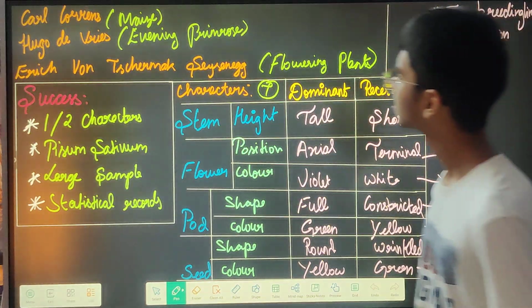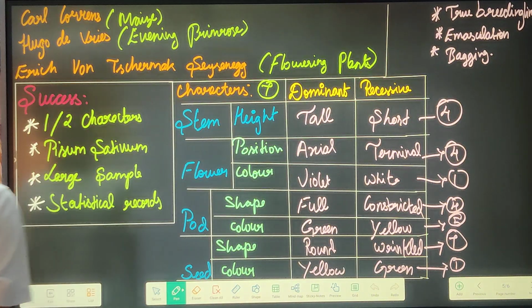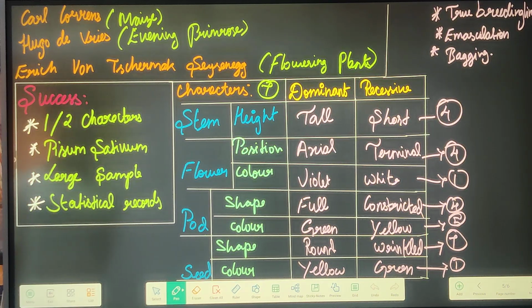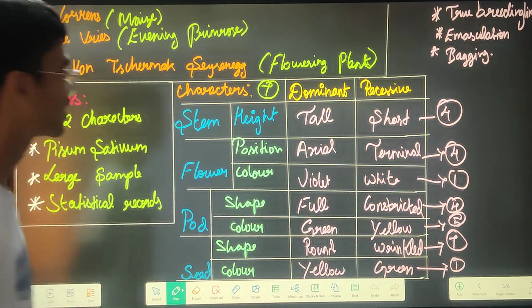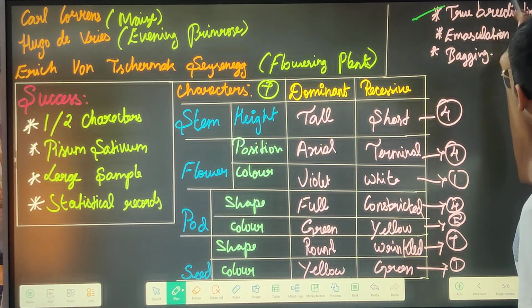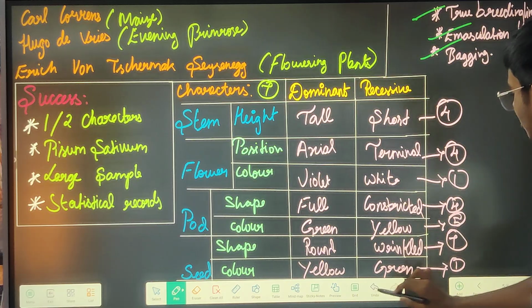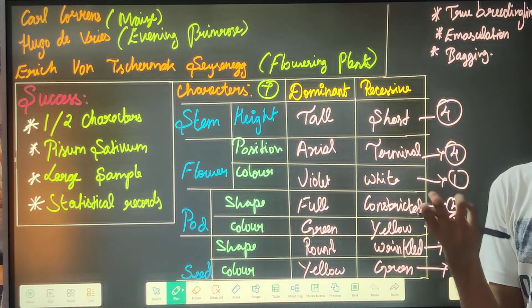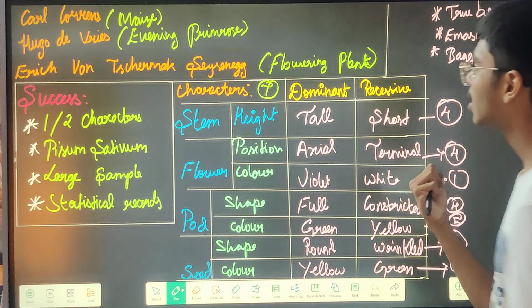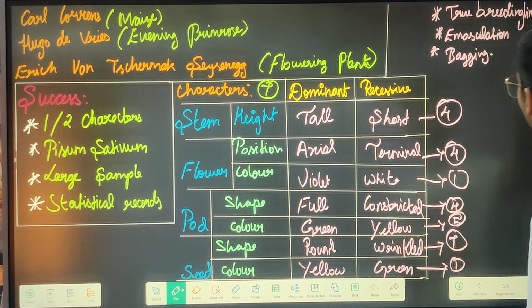Next, these persons did experiments in these things: Carl Correns, then Hugo de Vries, then Tschermak, who worked on flowering plants. Very confusing names, right? But we have to remember all these. See here, true breeding lines: he got all those true breeding lines by emasculation and then bagging. Emasculation is just cutting off stamens. Bagging is covering the stigma, the female reproductive part of the flower.